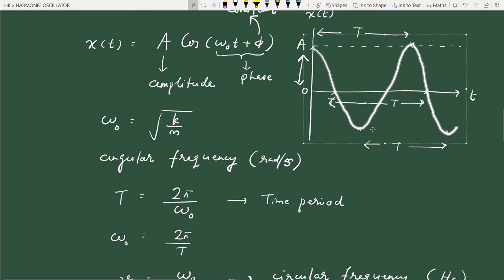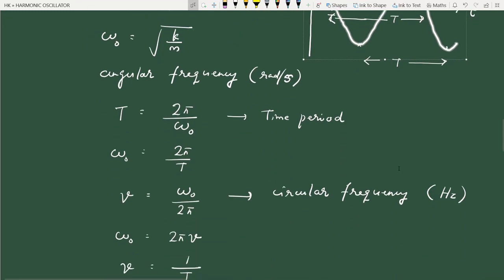So we can evaluate this time period at different points. If we start at any time t, let's say at this time t we start, then the next identical point of oscillation will be here. So from this point to this point, it will be the time period. So any identical points of oscillation. Again, time period is the time taken to complete one cycle of oscillation.